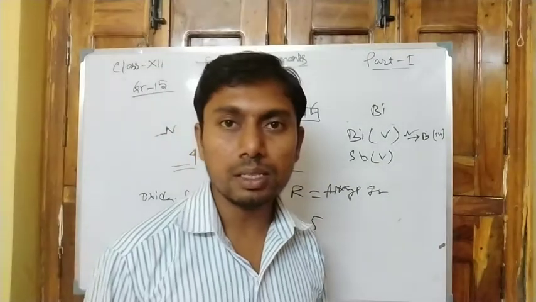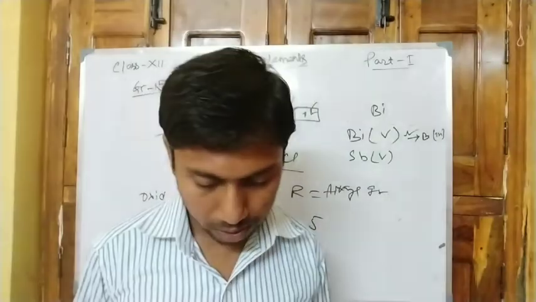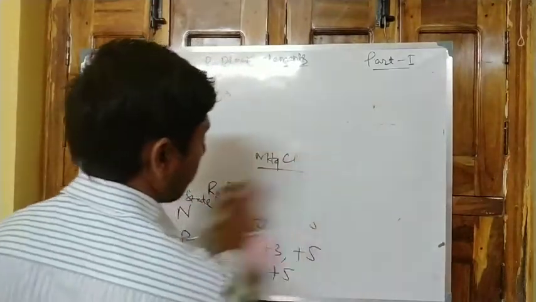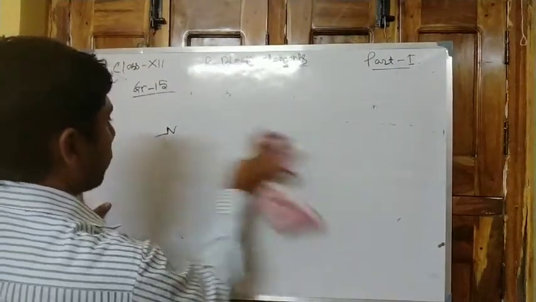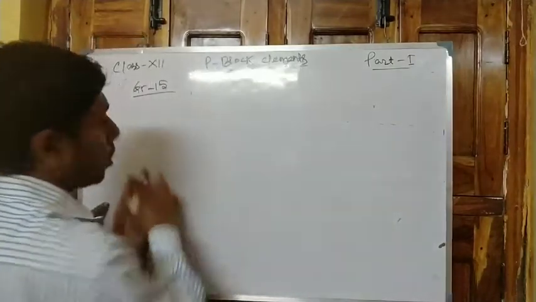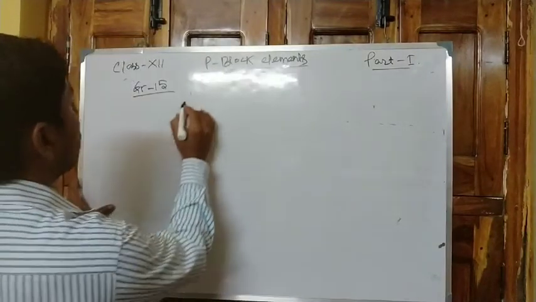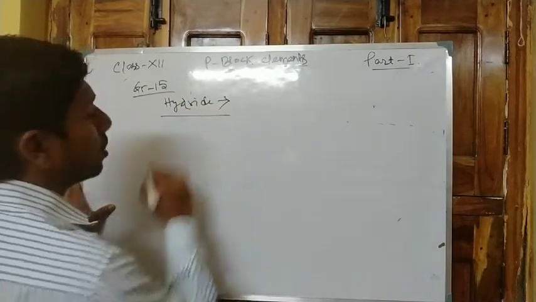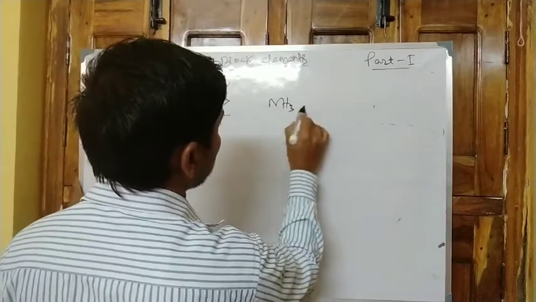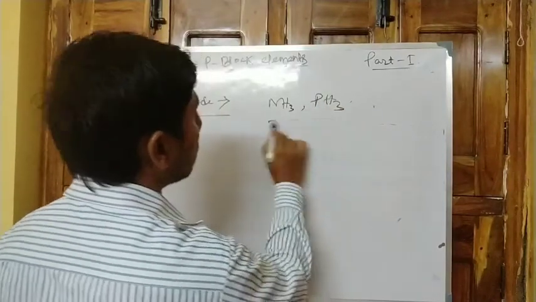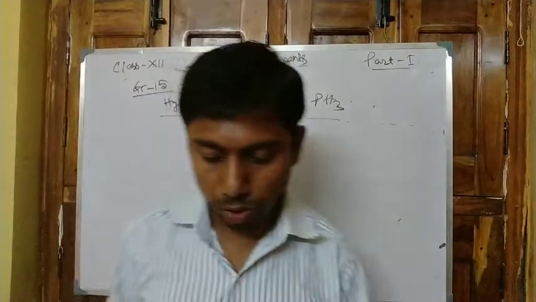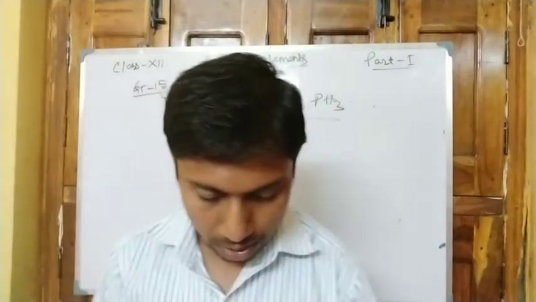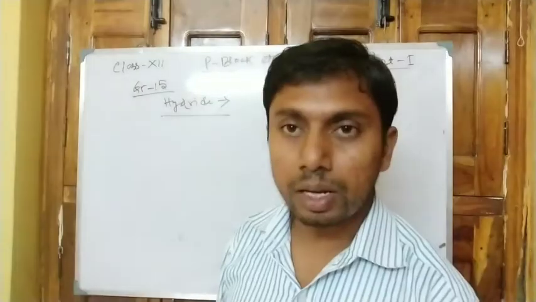Next point, that is hydride formation. So what is hydride? That is the compounds of the group elements with hydrogen. Generally it is NH3, PH3. These are the general hydrides.